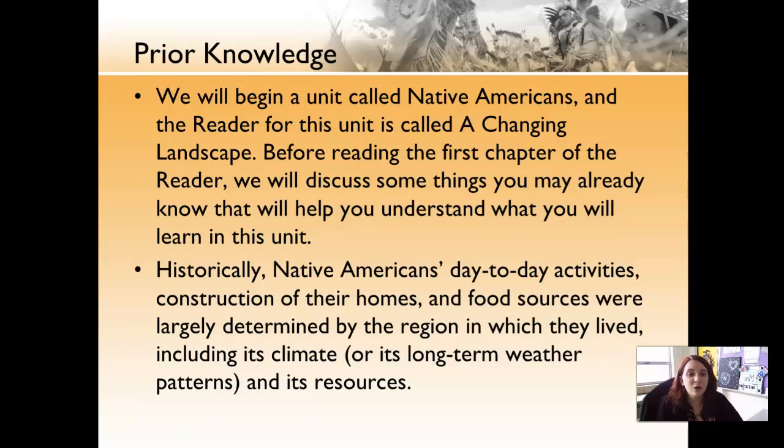So we're going to begin a unit called Native Americans, and in the reader, the chapter or the whole book is called A Changing Landscape. Before we read it, we're going to talk about some key components of this unit.